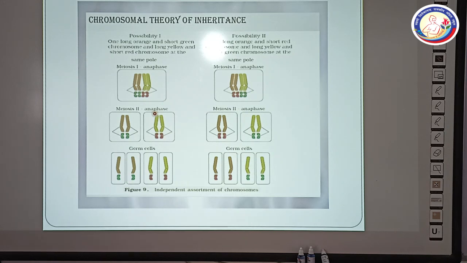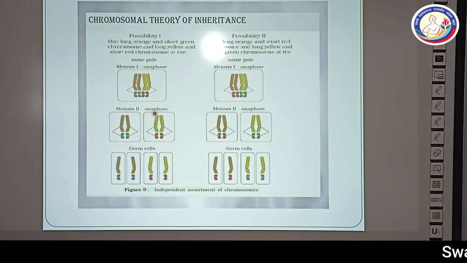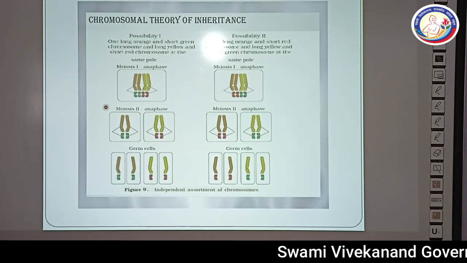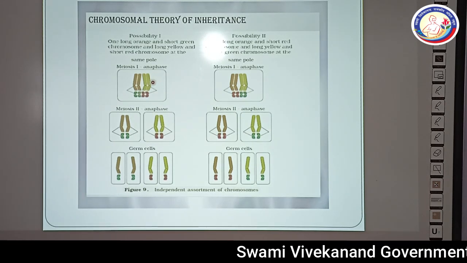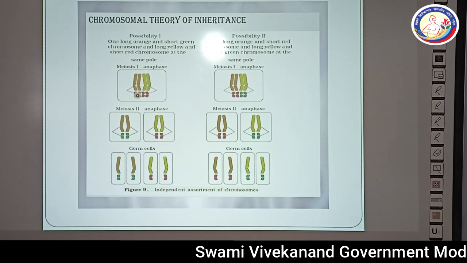Chromosomal theory of inheritance. This is one more figure taken from your book, figure number 8. What will you see? This is a similar picture to the previous one, yellow with red heads and orange with green heads.